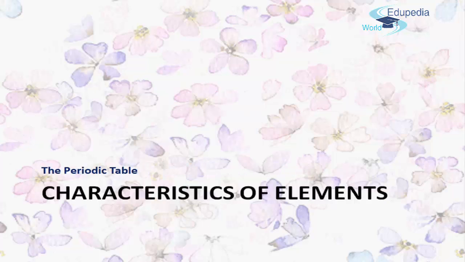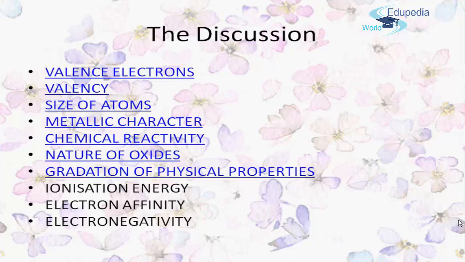Friends, from the past few sessions, we are discussing the characteristics of elements. That is, we are learning how the characteristics of elements change in the periodic table when we move from top to bottom in a group or from left to right in a period. So far, we have already discussed valence electrons, valency, size of atoms, metallic character, chemical reactivity, nature of oxides, and today we shall learn about the gradation of physical properties,